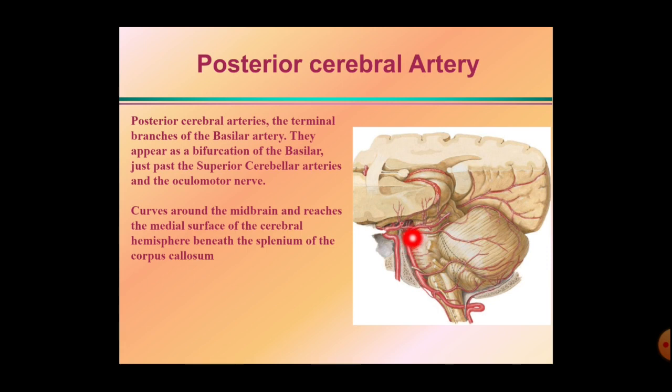There is the last branch of the basilar artery, that is the posterior cerebral artery. It winds around over here and goes towards the inferior surface, and here is the termination of the posterior cerebral artery into the calloso-marginal branch and the calcarine branch.